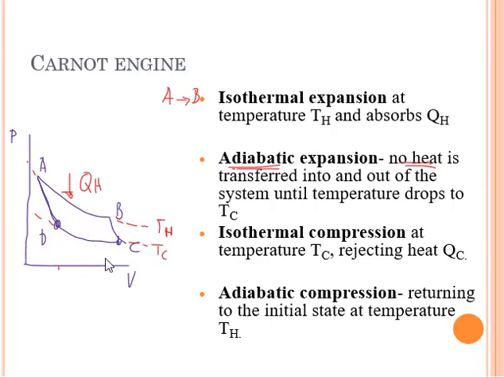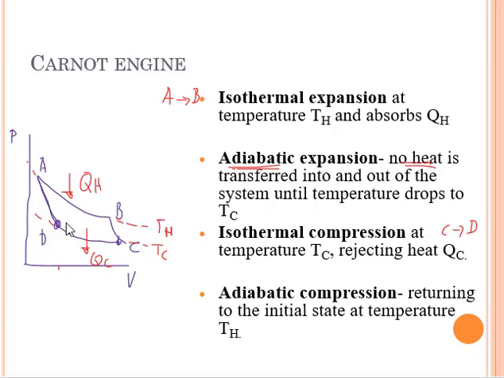The next would be from C to D. You can see here that the volume has decreased. So that is an isothermal compression at a constant temperature TC. And then the last one would be the adiabatic compression. During the isothermal compression, it rejects heat at the colder temperature, QC. So that would be the exhaust.